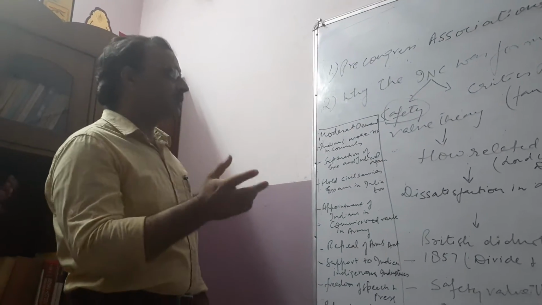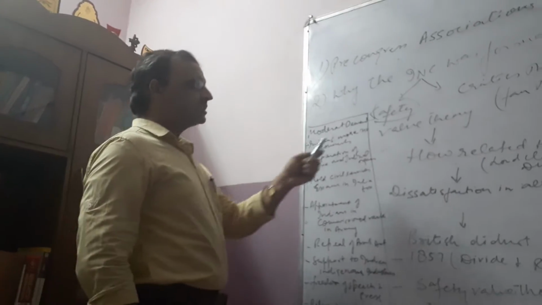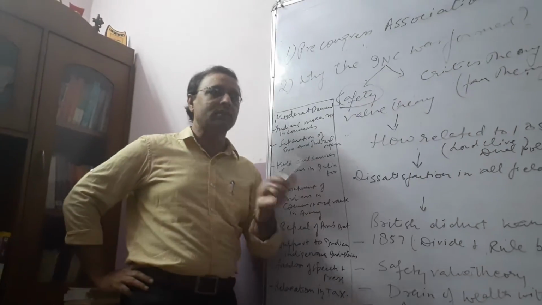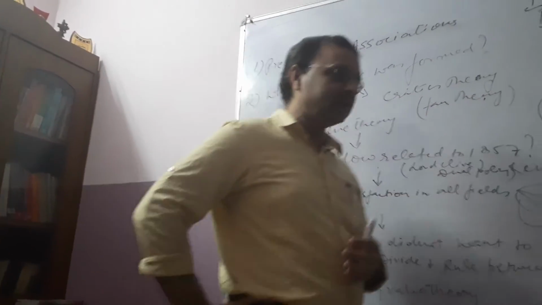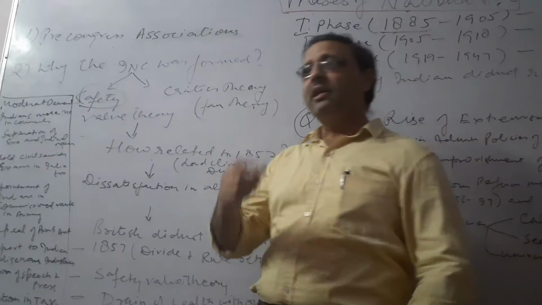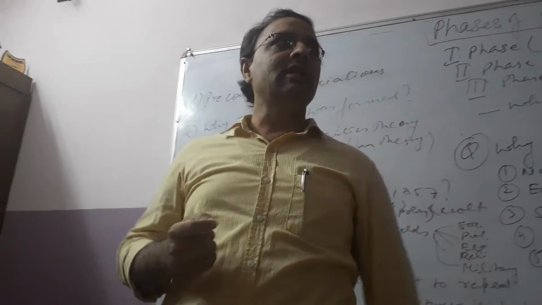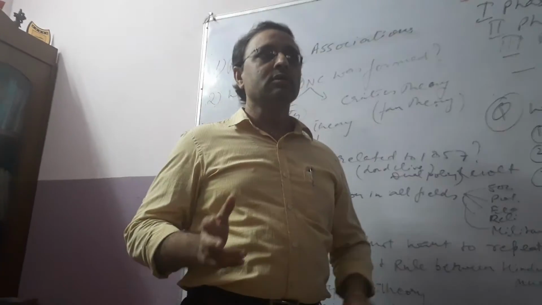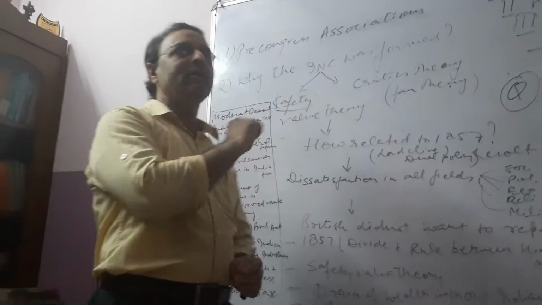They gave this safety valve theory. So what is the safety valve theory? The safety valve theory emerged from the concept that when we cook our food in the pressure cooker, water boils at 100 degrees, and if there is no outlet in the pressure cooker, then it will explode. That was again in the mind of the British people.